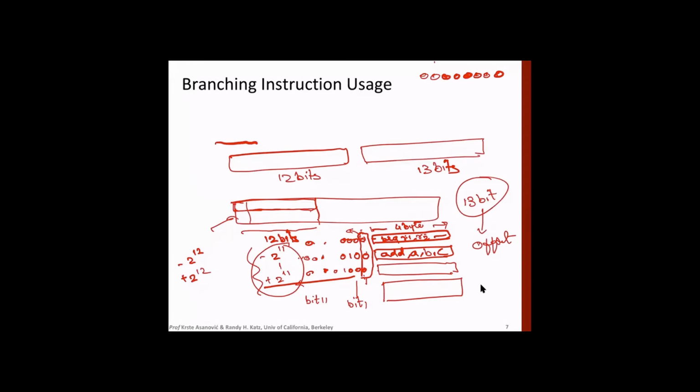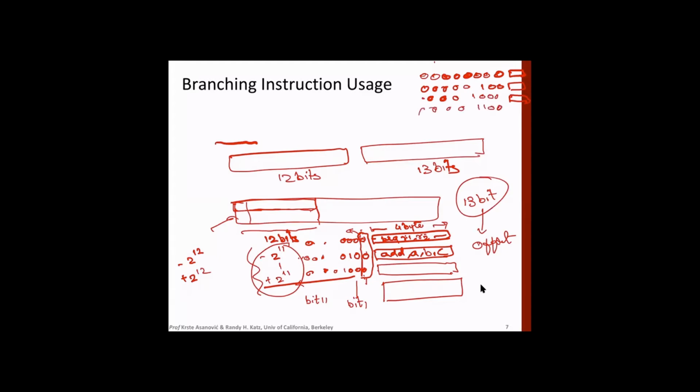Now the first instruction is starting here. What is the address of the second instruction? Plus 4. So it will be 1, 0, 0, and the remaining will be all zeros. What will be the address of the third instruction? 8. So 1, 0, 0, 0, and the remaining are all zeros. Similarly, you can add 4 to this one, so this will become 1, 1, 0, 0.